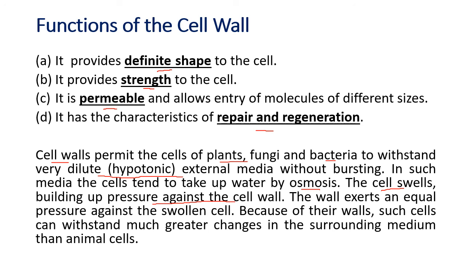But the cell wall has got strength. It has strength, a definite shape. So it can create an equal pressure on the cell. And because of that strong cell wall, the cell can withstand much greater changes in the surrounding medium than animal cells. So animal cells cannot maintain this pressure, but the plant cells can.